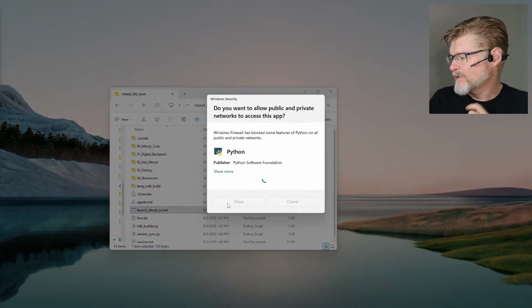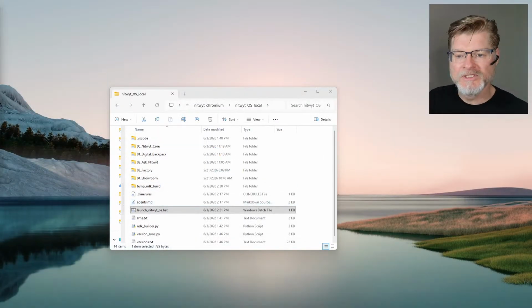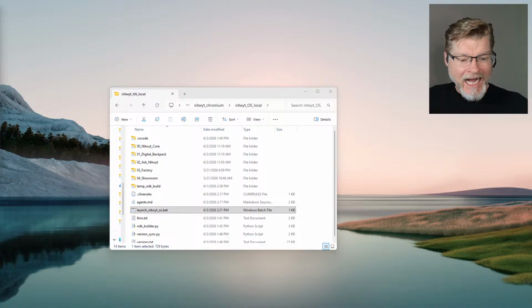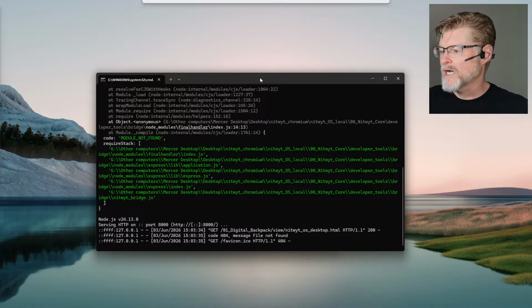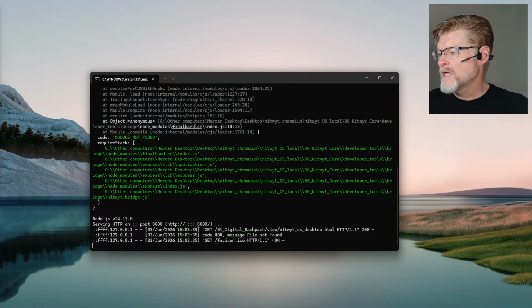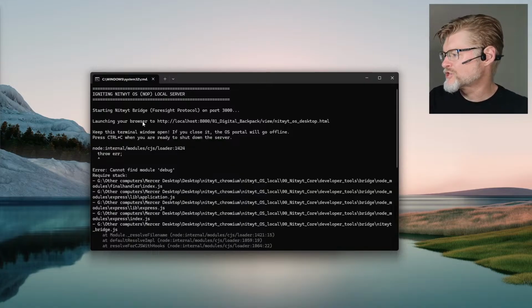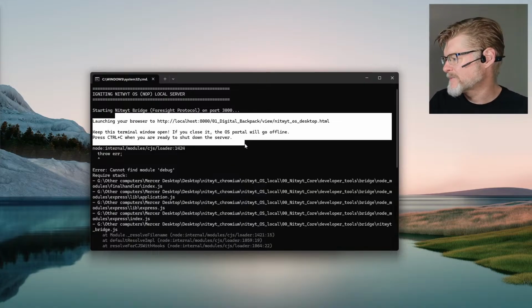So we're gonna allow Python to do its thing because it needs to. And all right, I am seeing a terminal loading up on my side. I don't think there's anything obnoxious here. That's kind of what that looks like. So I can see that happening. Now what I should also see, and I'm gonna keep this open, it should say this up here right at the top, so you can see this. You got to keep it open here.